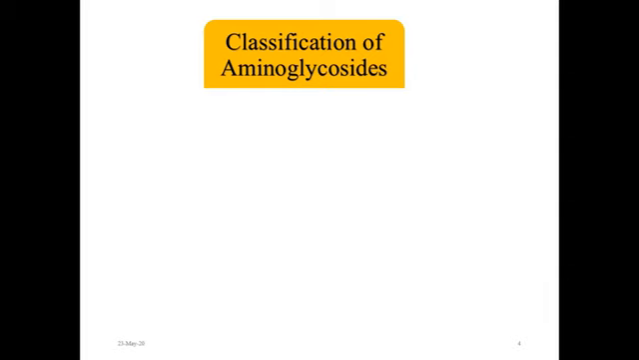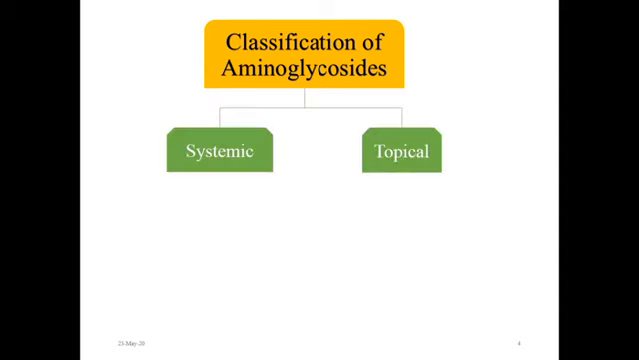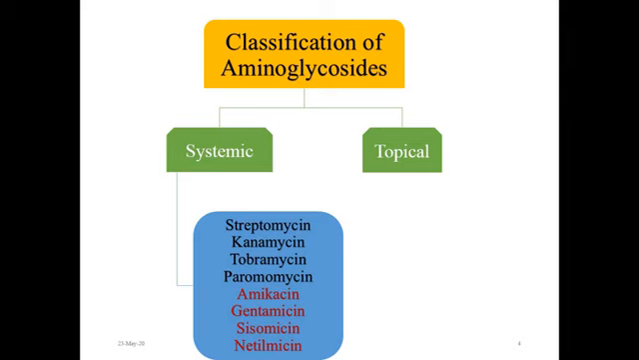Aminoglycosides are classified based on their route of administration into two groups, systemic and topical. Systemic aminoglycosides include streptomycin, kanamycin, tobramycin, paromomycin, amikacin, gentamicin, sisomicin and netilmicin, while topical aminoglycosides include neomycin and framycetin.